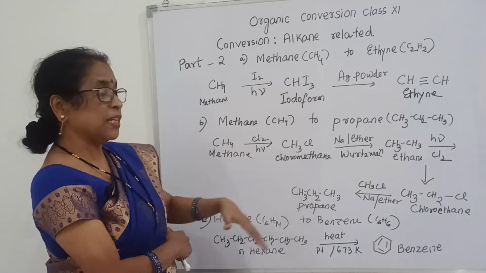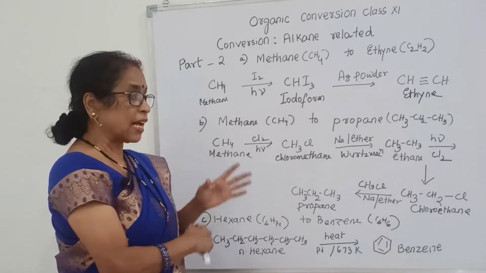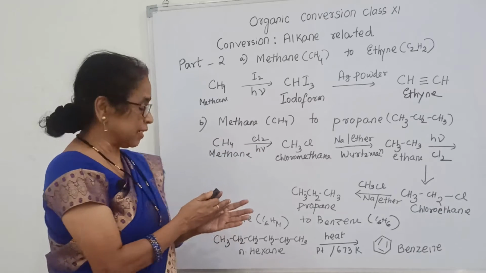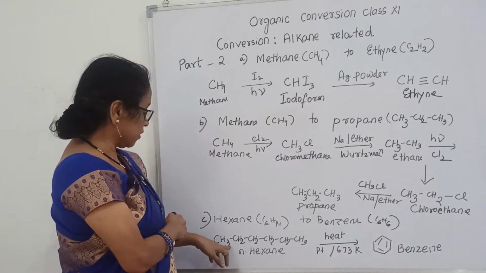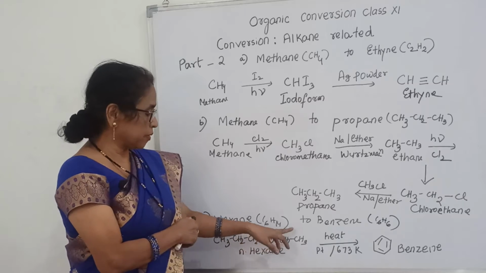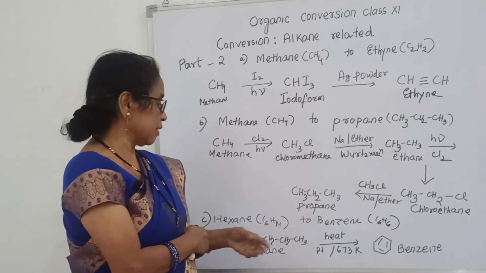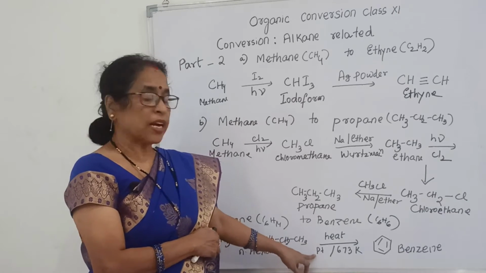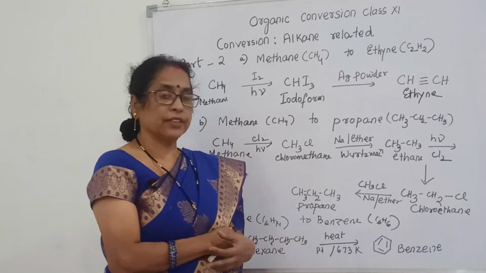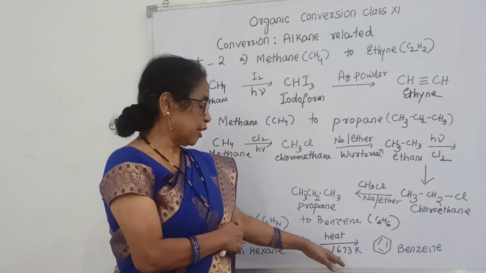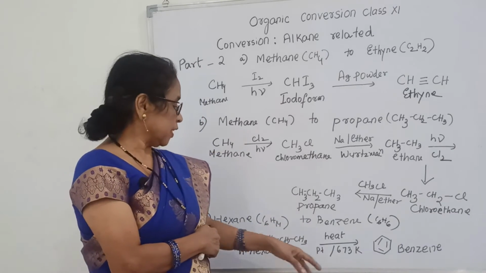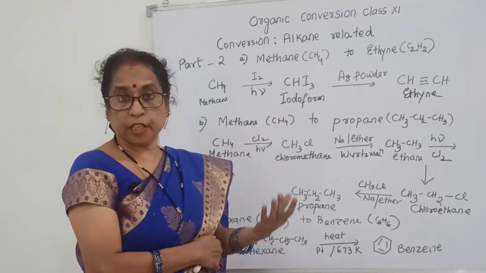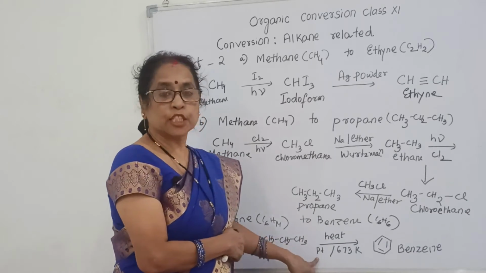Now hexane to benzene. Hex means 6 carbon, a 6 carbon alkane, 1, 2, 3, 4, 5, 6. That is called n-hexane. You heat it with platinum as catalyst at 673 Kelvin. If you can't remember the temperature, you can write heat with high temperature, and the catalyst is platinum.